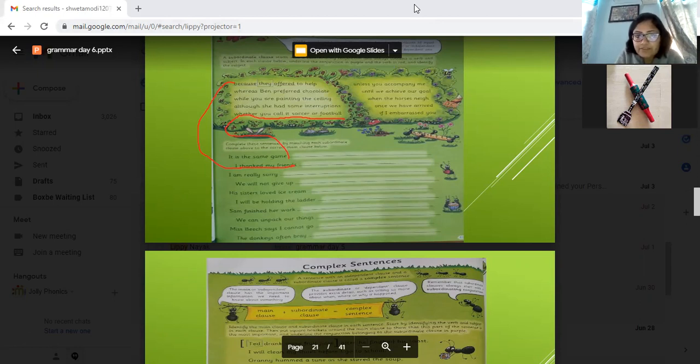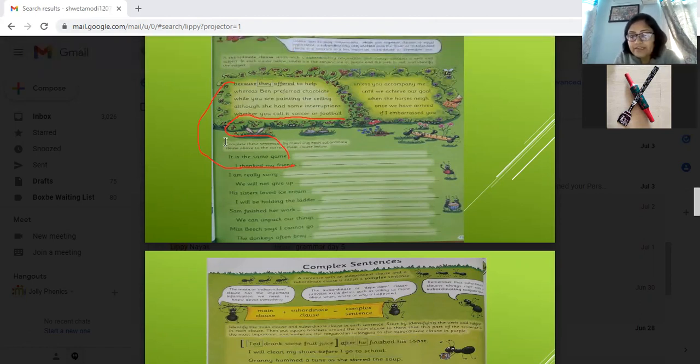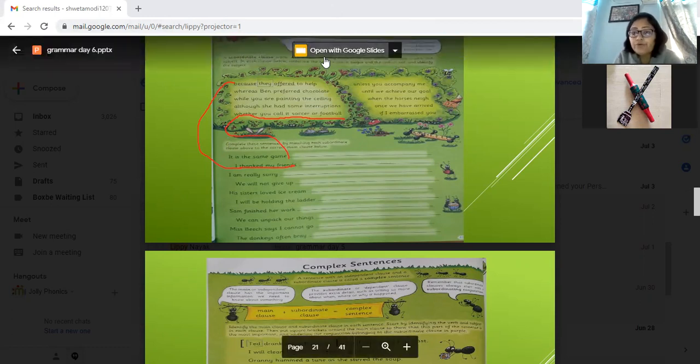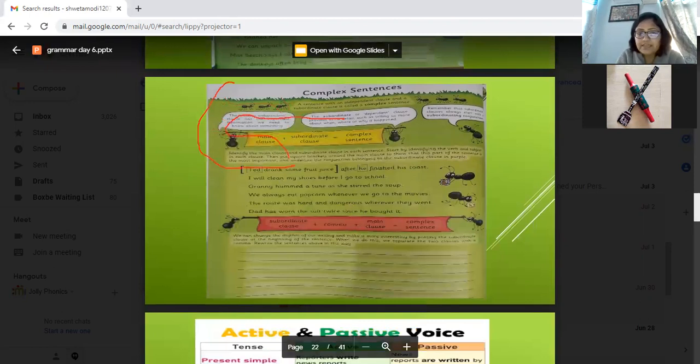So it is subordinating: because, whereas, while, although, whether, unless, until, when, once, if. They show that this clause is depending on the main clause. Then it is a subordinating conjunction. So this kind of sentence will not be a compound sentence, but a complex sentence.